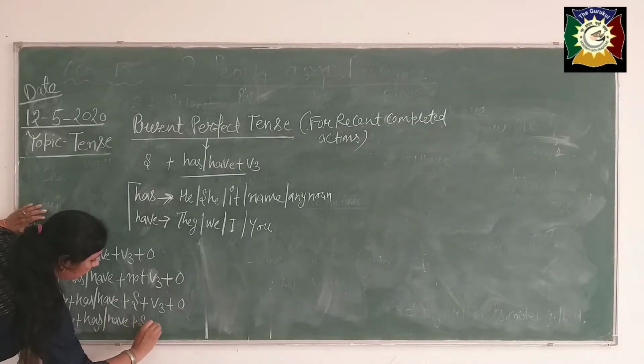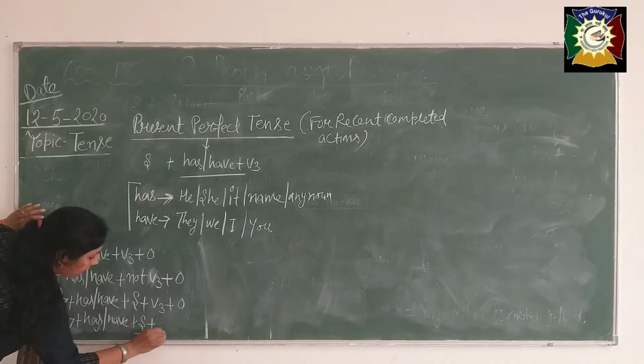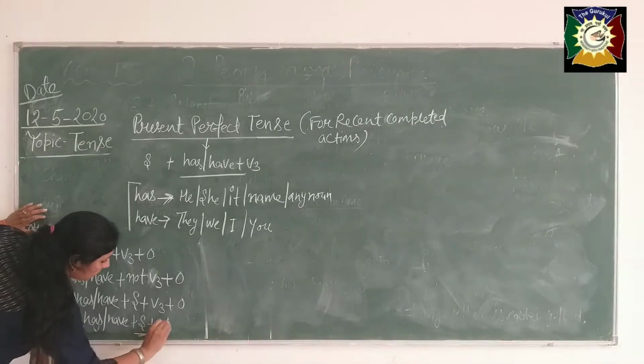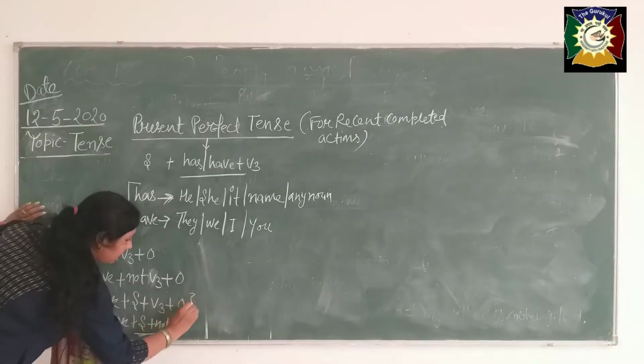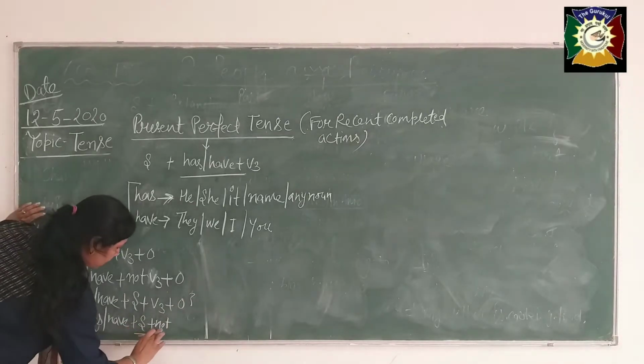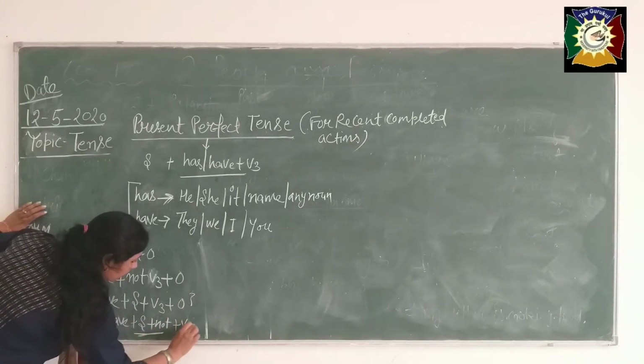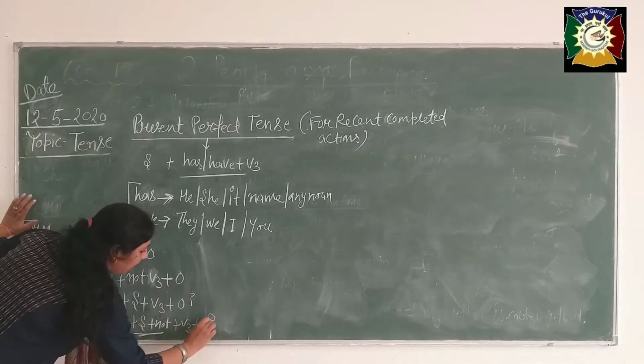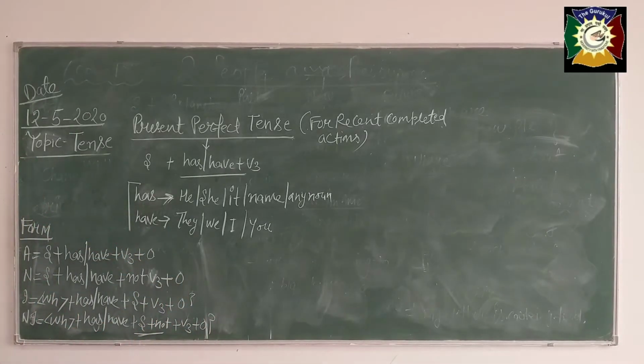Then after the subject, what will come? I have told you many times, what will come? Not after subject in interrogative sentences. Subject plus not plus V3 plus object and question mark. Is it clear beta? Now take any example.